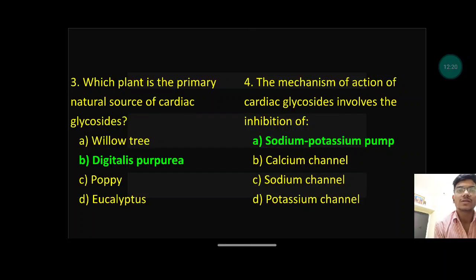Which plant is the primary natural source of cardiac glycosides? I have told you, we are obtaining digoxin from the natural source plants. The plant is Digitalis purpurea. The mechanism of action of cardiac glycosides involves the inhibition of which pump? Sodium potassium. As we can see, I have shown it inside the cell. It blocks the sodium potassium pump, thereby increasing sodium, thereby exchanging with that of calcium.